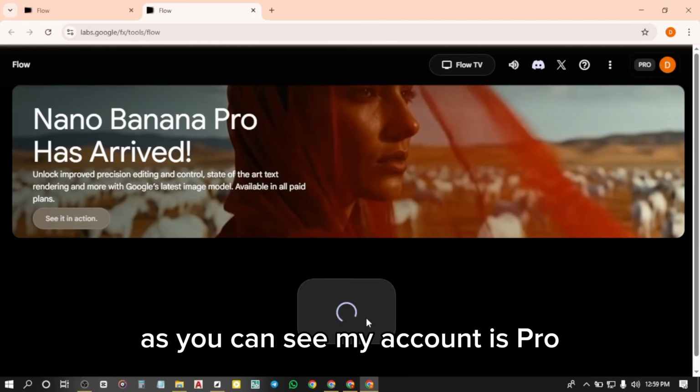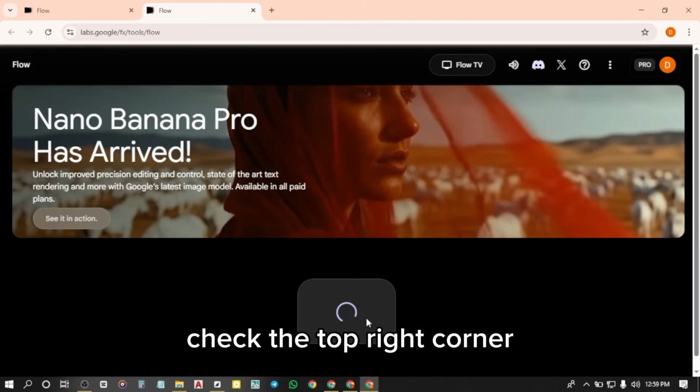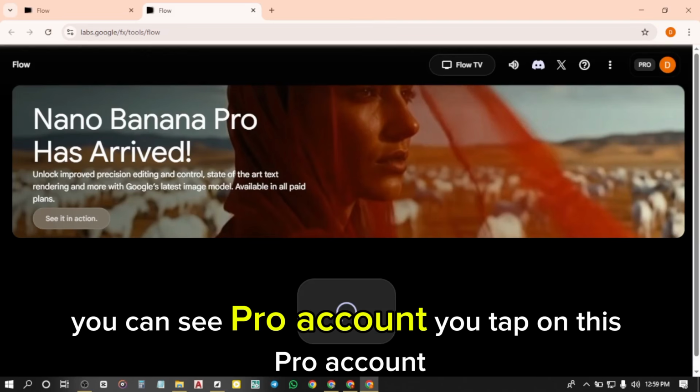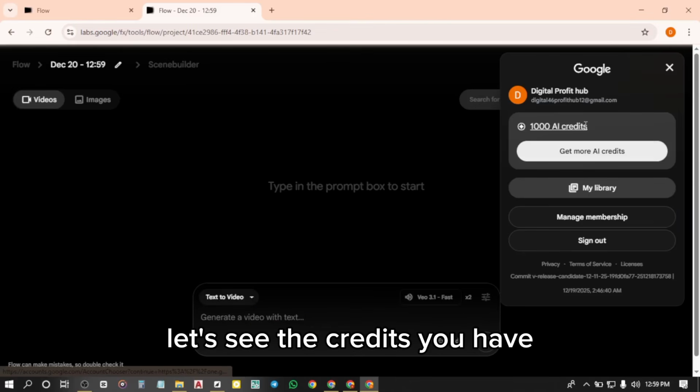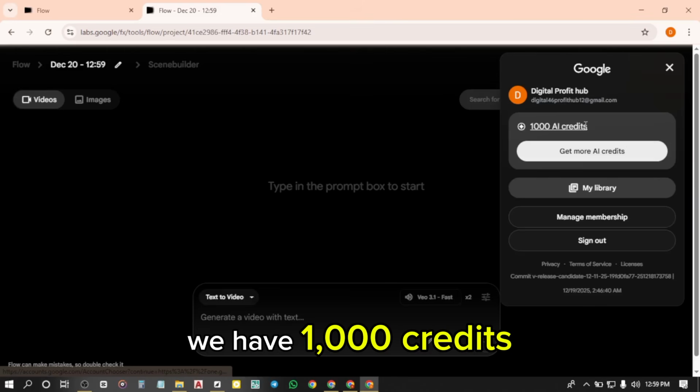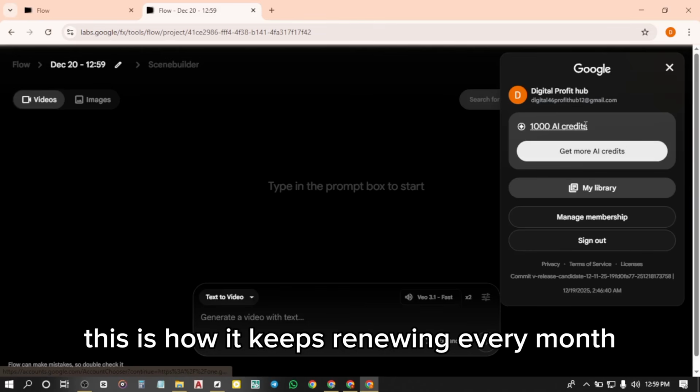As you can see, my account is Pro. Check the top right corner. You can see Pro Account. You tap on this Pro Account. Let's see the credits you have. We have 1,000 credits. This is how it keeps renewing every month.